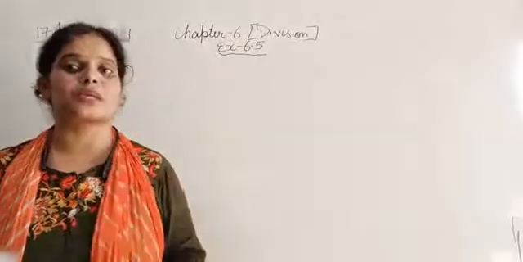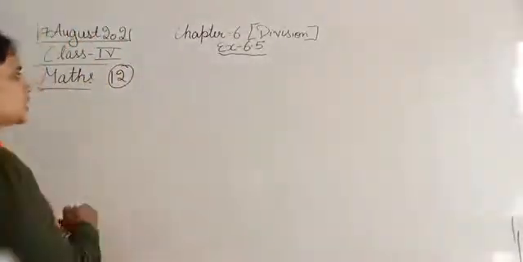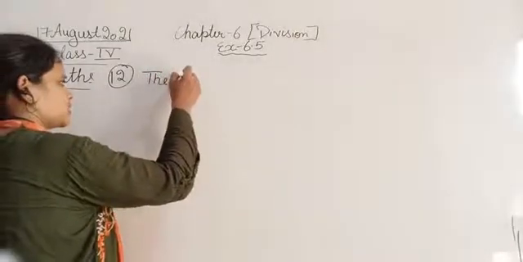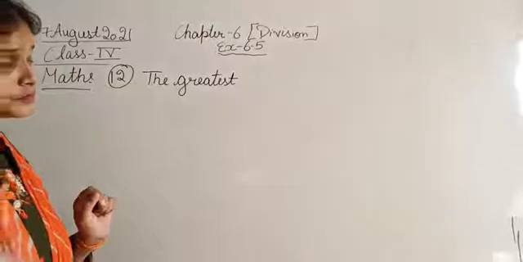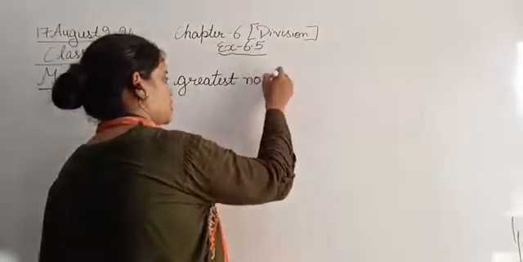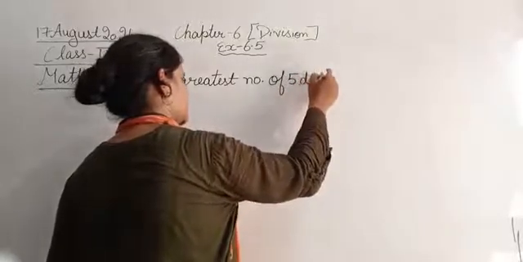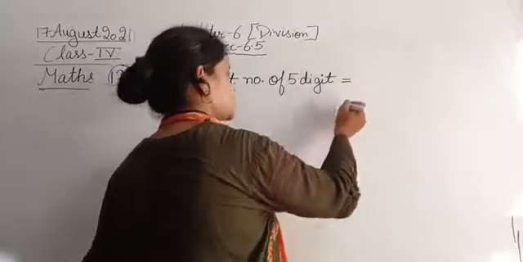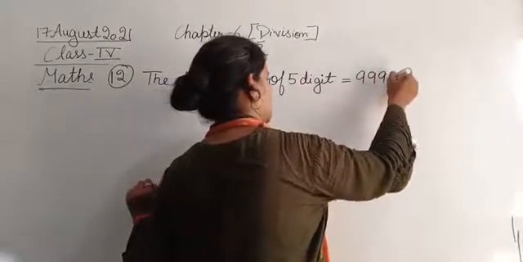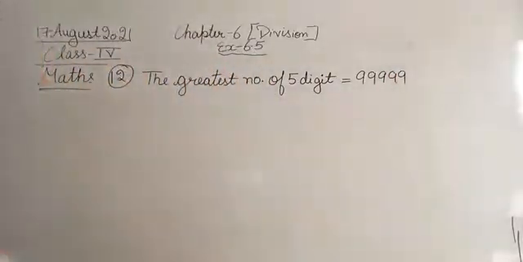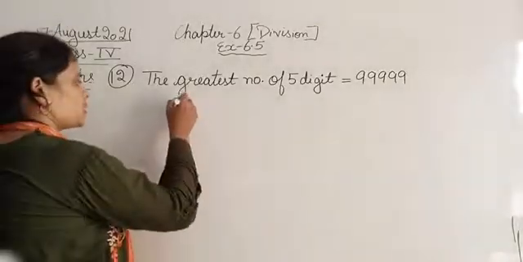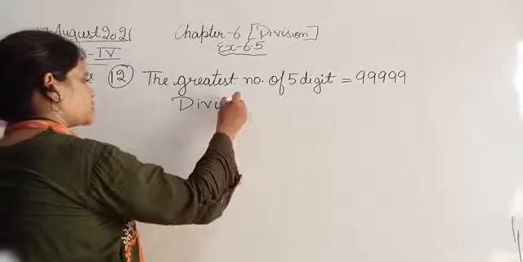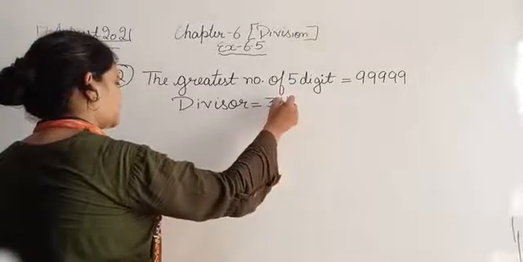Just like we did in the previous exercises, it is given exactly the same way. So write: the greatest number of 5 digits is 99,999. Next, the divisor, the number with which we will divide it, is 35. The number by which we divide is called the divisor.